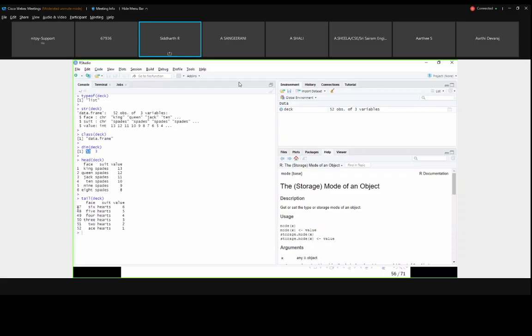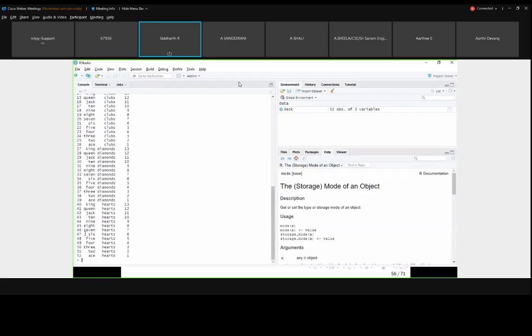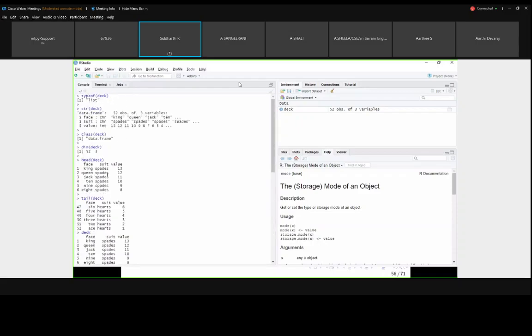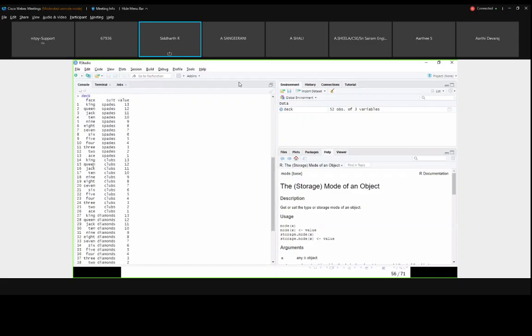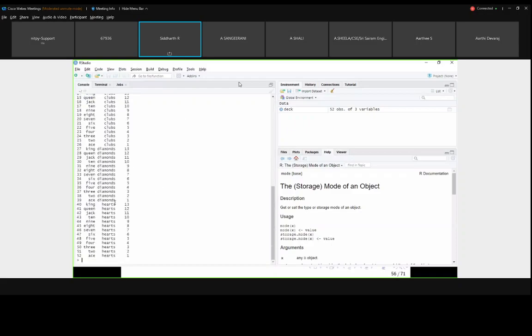Head and tail are two important functions. We use them to see whether our data set has loaded properly. Instead of seeing the complete data set, if I want to see it, I have to write deck. It will show the whole data set. With 52 rows, it fits within one scroll. But if you take 10,000 rows and print them, it will take too much time to print, and you cannot see all the results.